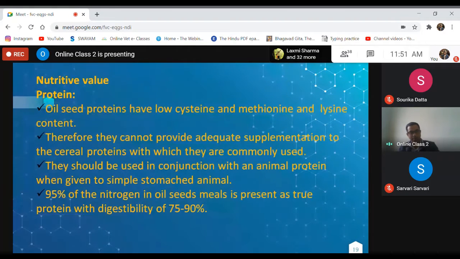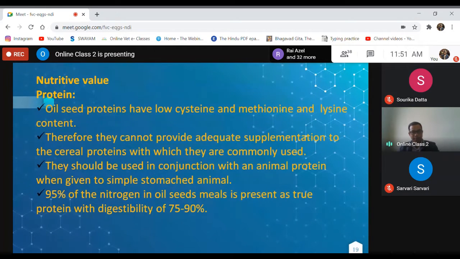So if we incorporate animal protein feed along with plant protein feed, we'll be able to fulfill the amino acid requirement of the animals, and this is true for simple stomach animals. In case of ruminant animals, of course, the thing will be different, because rumen microbes can synthesize all the essential amino acids. Therefore, incorporation of animal protein feed is not required in ruminant animals.